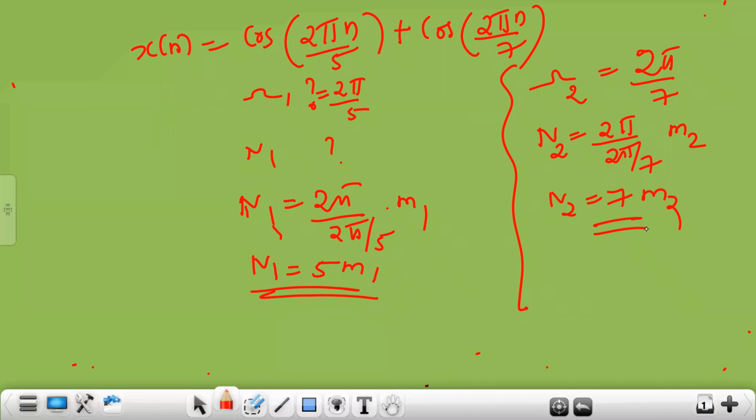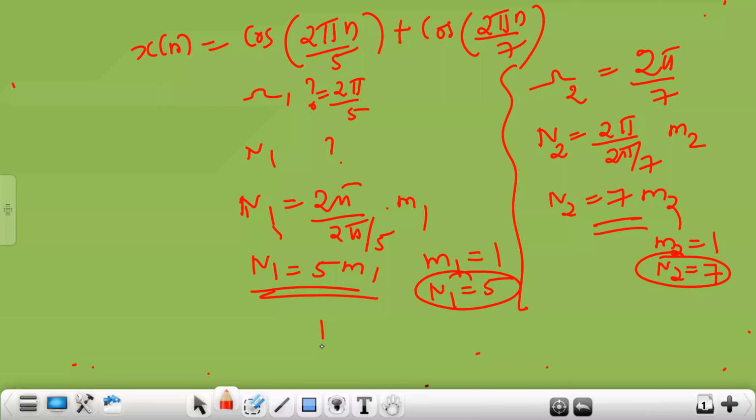Now, what value of M1 do you have to put to get N1 as a positive integer? What value do you have to put for M1? 1, sir. Yes. So M1 equal to 1, so that N1 will become 5. Here M2 you put 1, so that N2 will become 7. So these are the two answers for the two separate signals.